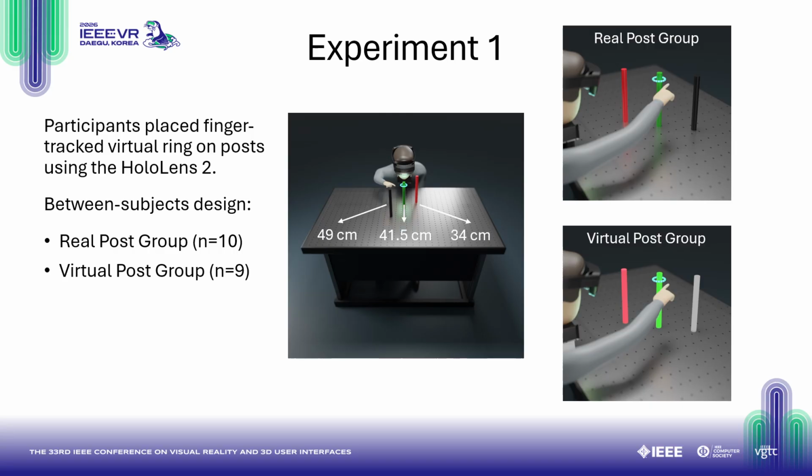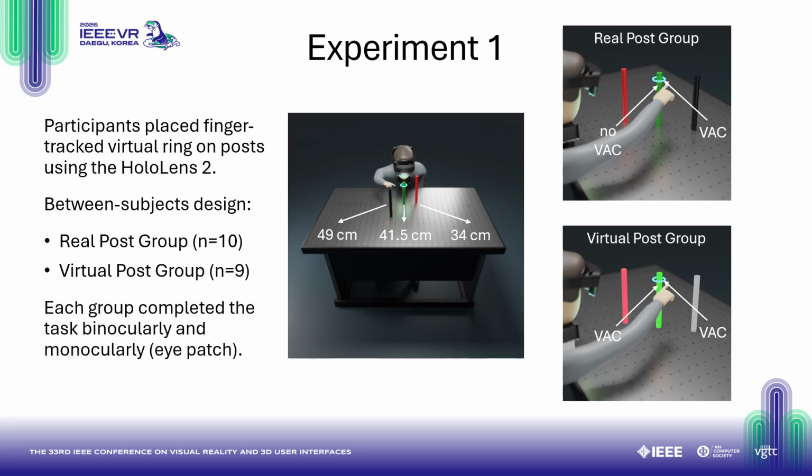The HoloLens 2 has a reported focal distance of about 2 meters. So in the real post group, the ring was viewed under VAC because the vergence distance is closer, but the posts were not viewed with VAC as they were real-world objects. In the virtual post group, both the ring and post were viewed under VAC, so any distortions in perceived depth would theoretically be consistent. Each group performed the ring placement task binocularly and monocularly with an eye patch.